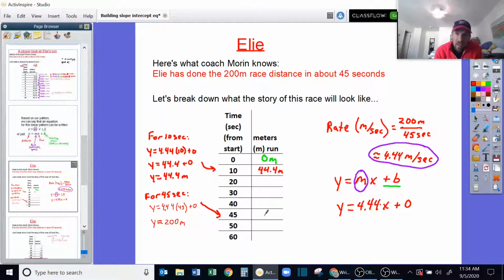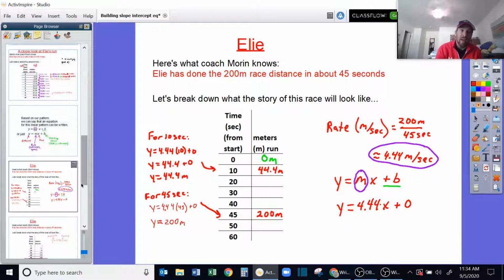Well, let's say I want to jump to 45 seconds. Let's see if that really matches up with what we know. We know that Eli should be finished, the 200 meters here. Well, if we put 45 seconds and multiply it by that 4.44, and we round to the nearest meter, what we end up getting is exactly what we expect. And so what we've confirmed is that our equation really works.